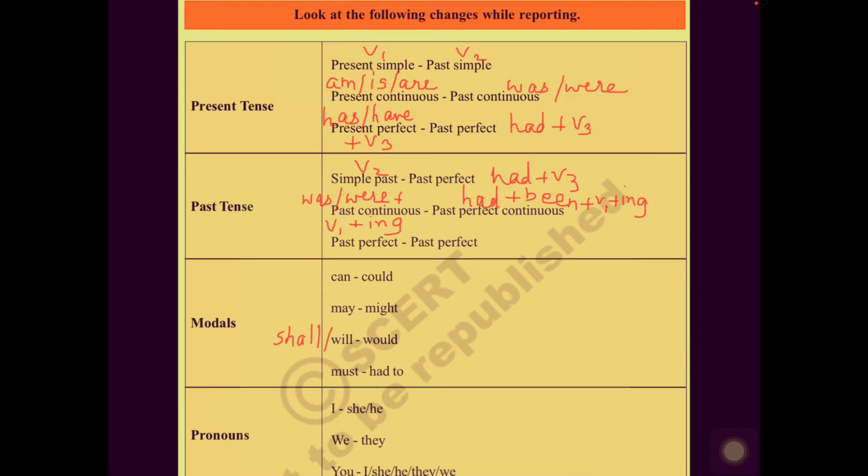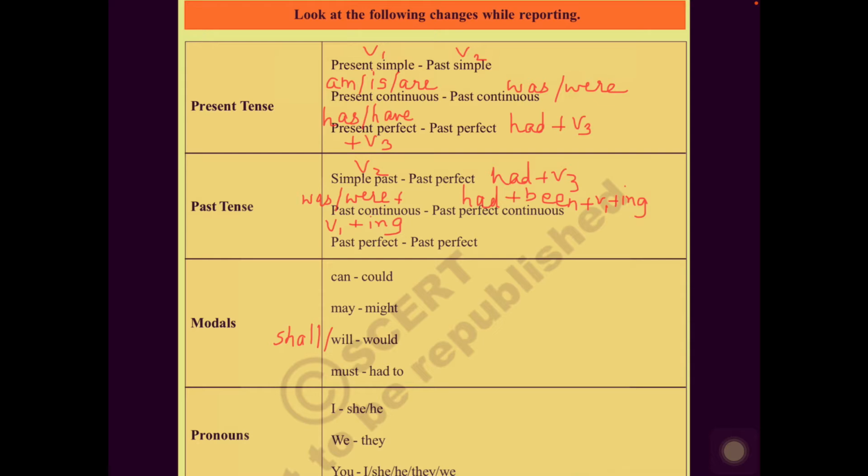And suppose it is in past perfect. Any reported speech is in past perfect. So already past perfect in direct speech we are changing it. If it is in past perfect, you need not change anything. Only the pronouns you will change. Suppose it says Raju said to Sita, I had eaten my breakfast. So already it is I had eaten my breakfast.